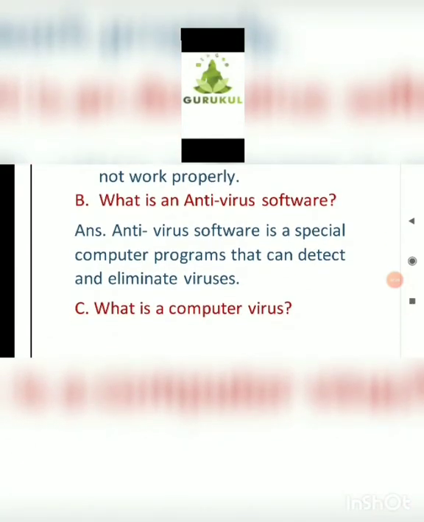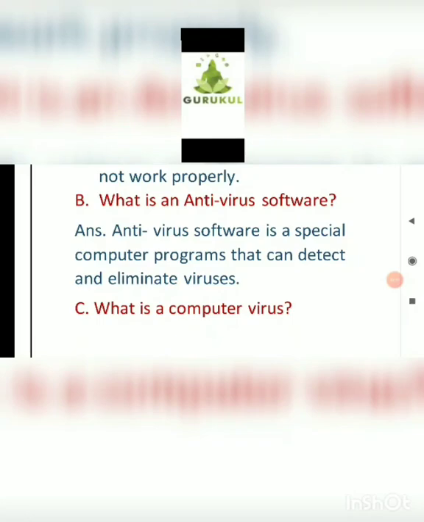Second one, B1. What is an antivirus software? Antivirus software is a special computer program that can detect and eliminate viruses. A virus is a computer program designed to spread from one computer system to another to interrupt computer operations. In another way, the antivirus software is a special program installed in a computer system to detect and eliminate computer viruses.